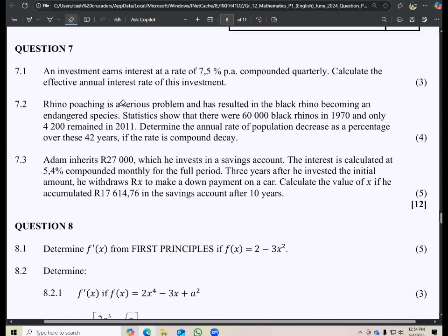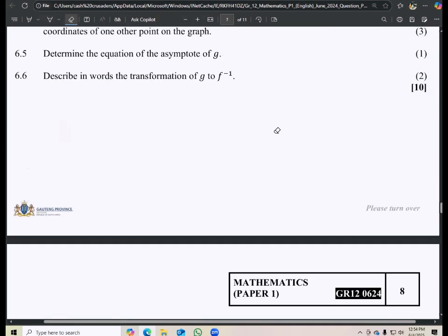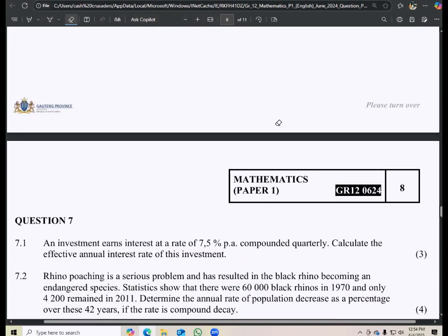Okay, so question 7. That's your finance. An investment earns interest at a rate of 7.5% per annum compounded quarterly. Calculate the effective annual interest rate of this investment. So we know the formula to calculate the effective rate is 1 plus i effective equals the bracket 1 plus i nominal over the compounding period, to the exponent of the compounding period.